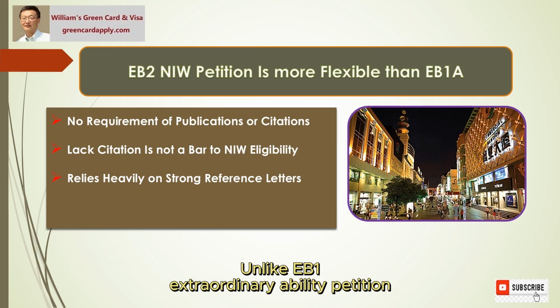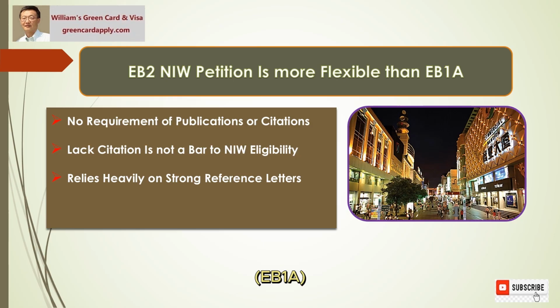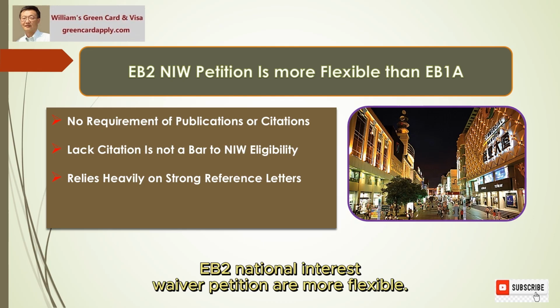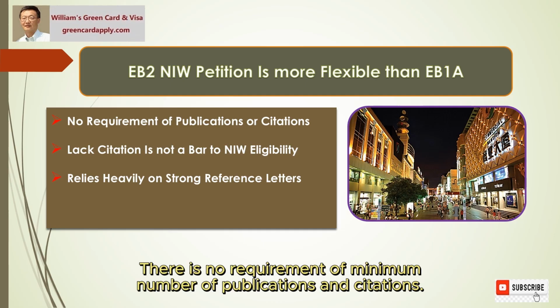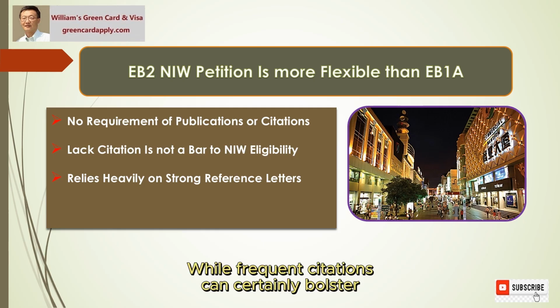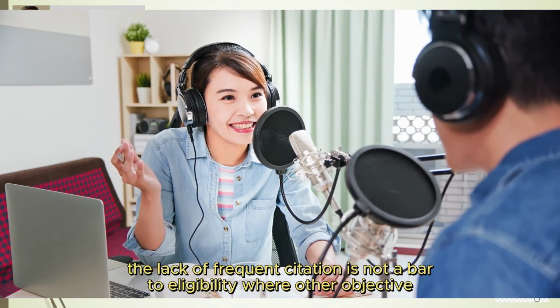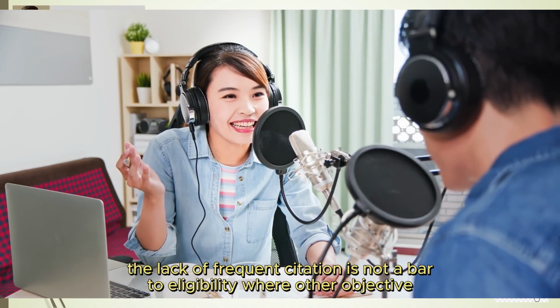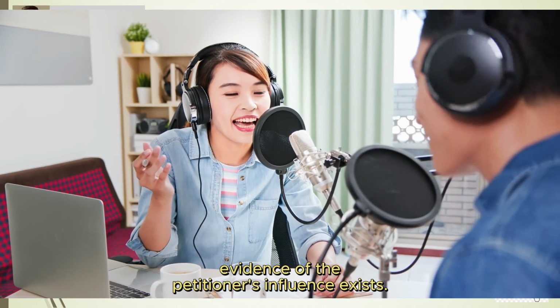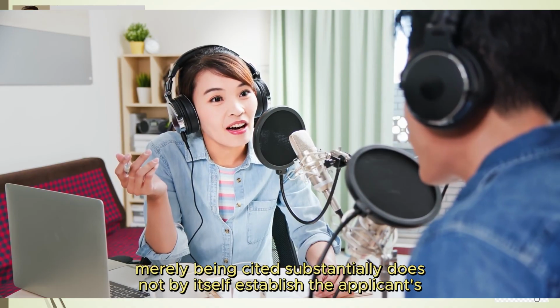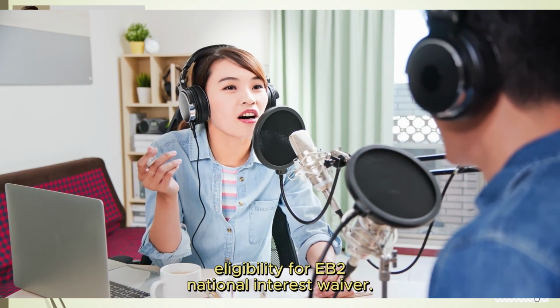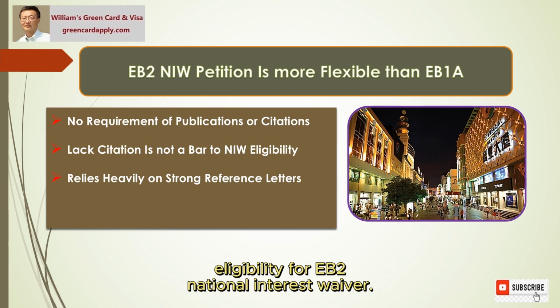Unlike the EB1 Extraordinary Ability Petition, or EB1A, the standards of the EB2 National Interest Waiver petition are more flexible. There is no requirement of a minimum number of publications and citations. While frequent citations can certainly bolster a researcher's claim to have influenced the field, the lack of frequent citation is not a bar to eligibility where other objective evidence of the petitioner's influence exists. Also, merely being cited substantially does not by itself establish the applicant's eligibility for the EB2 National Interest Waiver.